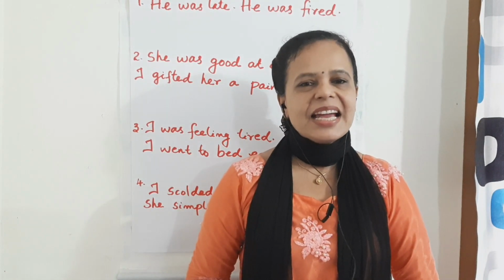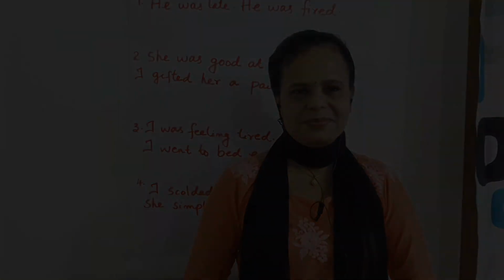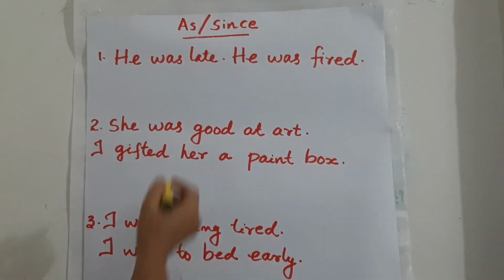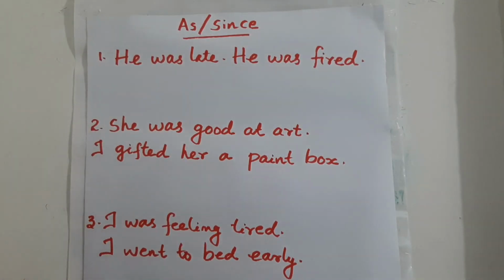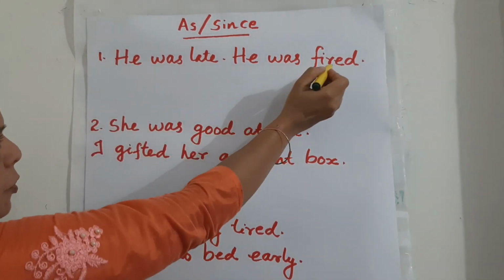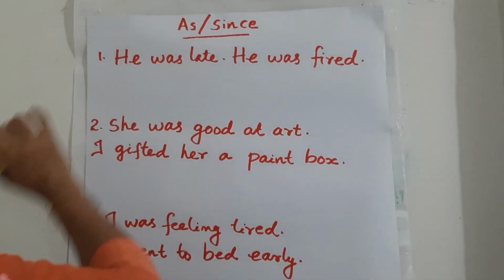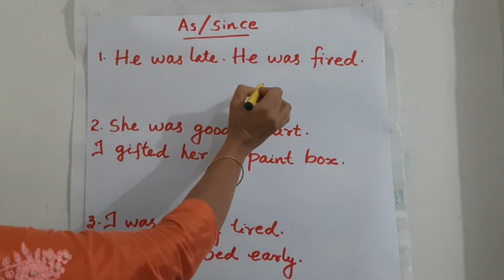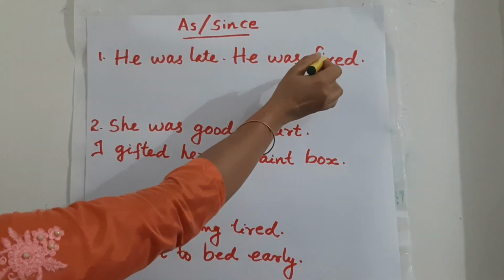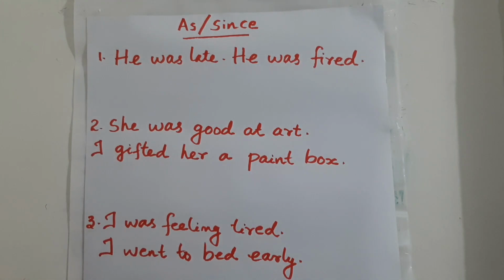So, let's see how it has been used in sentences. How do you answer these sentences? First one, he was late, he was fired. See, as I told you, here a particular action is focused upon and you're giving the reason for doing that action.